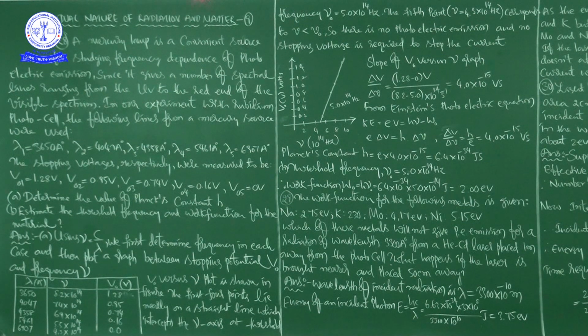So he told that the mercury lamp is a convenient source for studying frequency dependence of photoelectric emission, and he is also giving the reason why it is convenient, because it covers from ultraviolet to the red end of the visible spectrum.